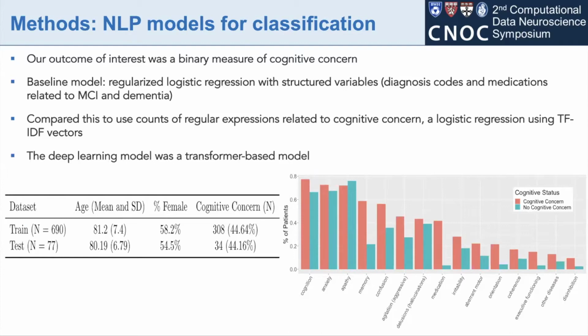We then compared this baseline to a model that used counts of regular expressions related to cognitive concern that were curated by experts, and a model that used TF-IDF vectors. Finally, we used the deep learning transformer-based model.